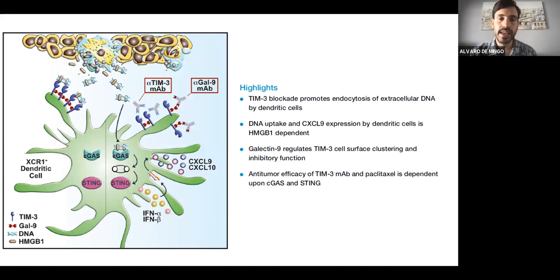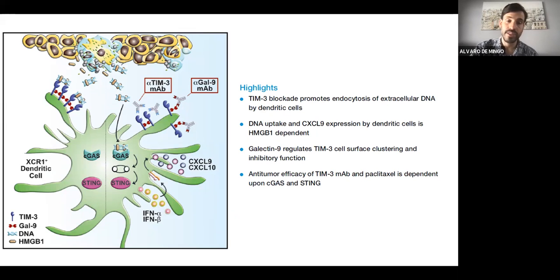So this is the last slide, just to summarize the findings that we published with this manuscript: how the TIM-3 blockade promotes the endocytosis of the tumor DNA by the dendritic cells, and how this DNA uptake and CXCL9 expression is HMGB1 dependent. Also, we show in this paper how galectin-9 regulates the TIM-3 cell surface inhibitory function by making these clusters of TIM-3. And also the anti-tumor efficacy of TIM-3 antibody is closely related to the cGAS and STING pathway.